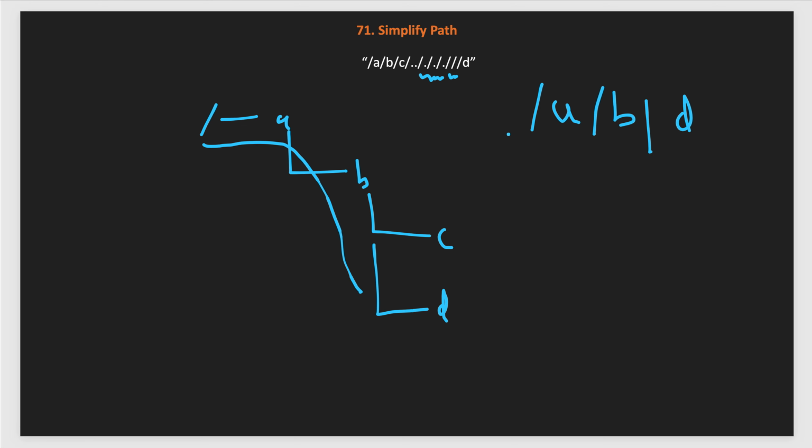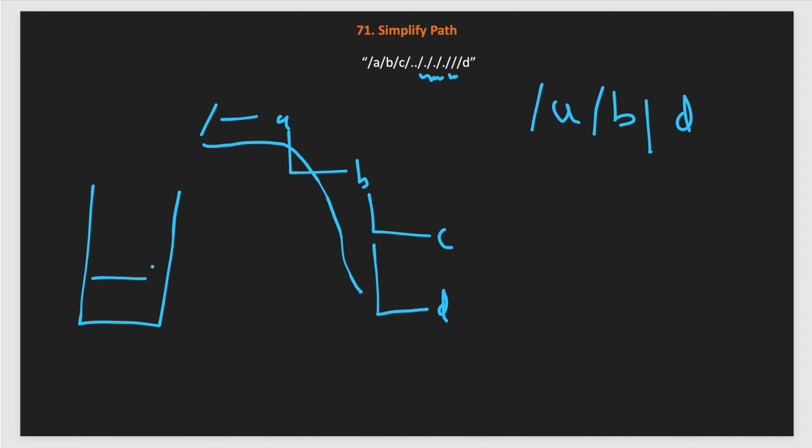So how will we solve this problem? Whenever you see this pattern, where we first go forward and then, with some operation, we have to go backward, which data structure is a better fit? Last in, first out. So we will use a stack to solve this problem. That is the reason.